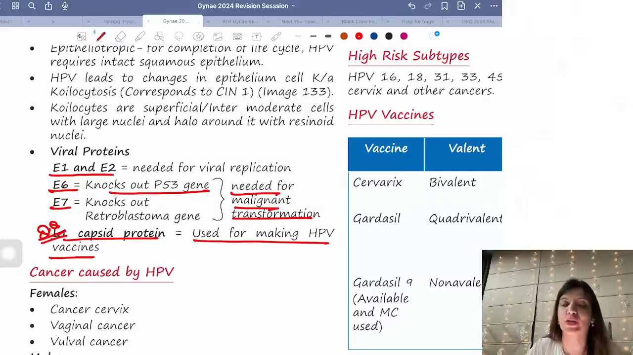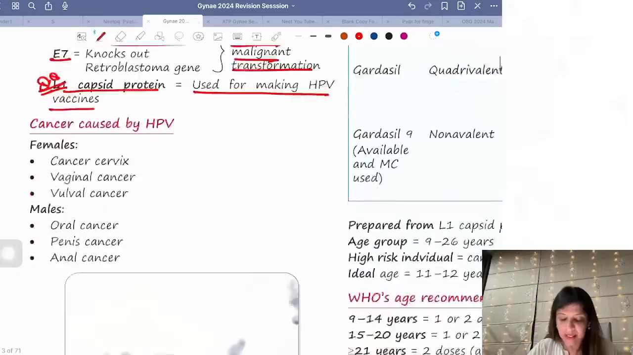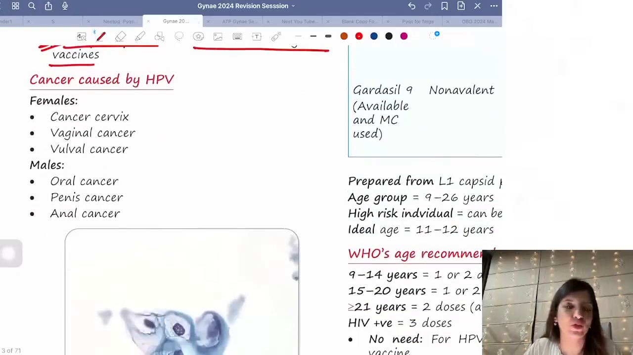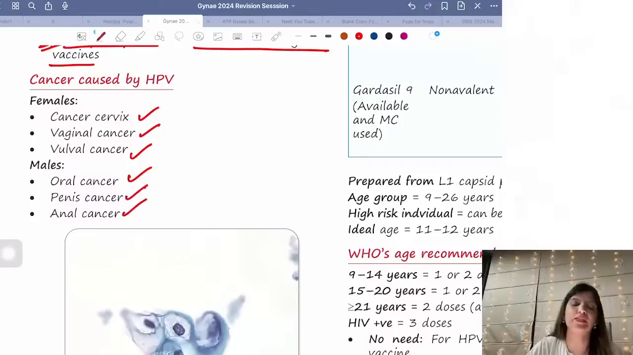What are the cancers related to HPV? Please remember, there are a total of 6 cancers related to HPV, in which in females it leads to cancer cervix, vulval cancer and vaginal cancer. In males it leads to oral cancer, penis cancer and anus cancer, right?